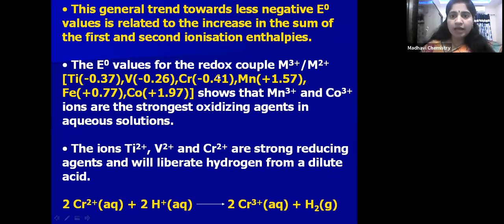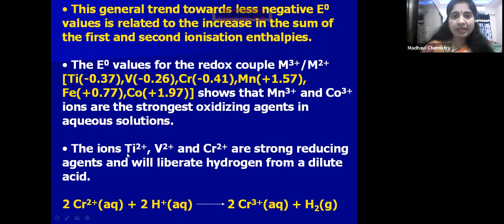Now the redox couple M3+ and M2+ values: if you see, children, titanium is minus 0.37, vanadium minus 0.26, chromium minus 0.41, manganese plus 1.57, iron plus 0.77, and cobalt plus 1.97. It means in the series, some are having negative and some are having positive values. It shows that Mn3+ and Co3+, these are having positive values, so they are strong oxidizing agents, so they reduce themselves and oxidize another species.